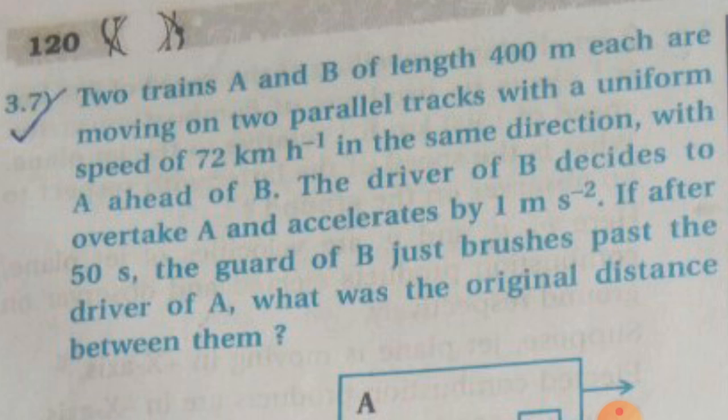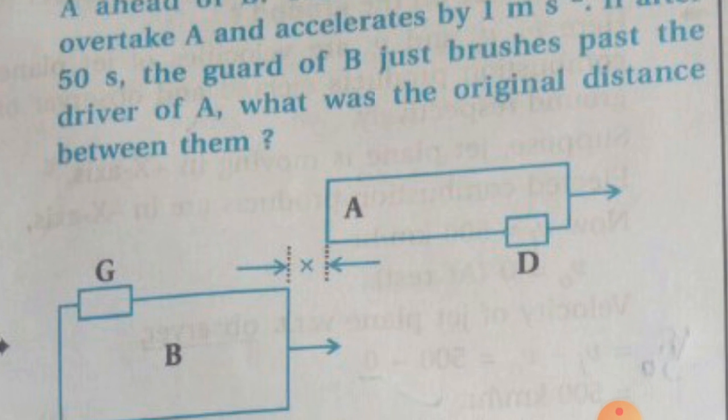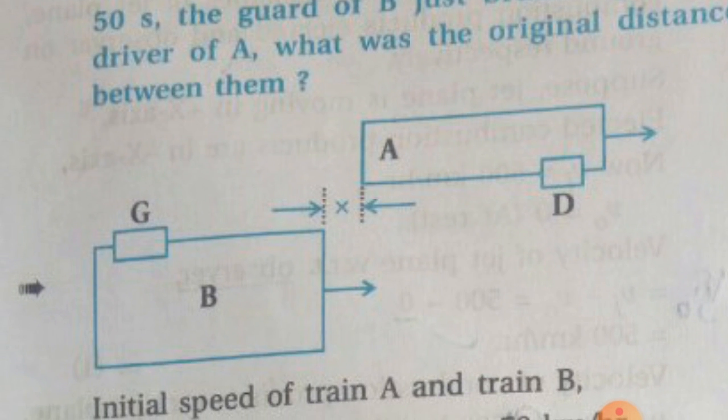Now here we refer the figure, which we draw, it will be easier for us to understand. See, as shown in the figure, a train in which driver is shown on RHS, and in B train guard is shown on LHS denoted by G and driver by D. D capital driver, G capital guard.